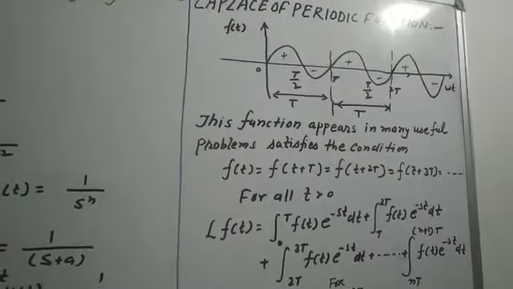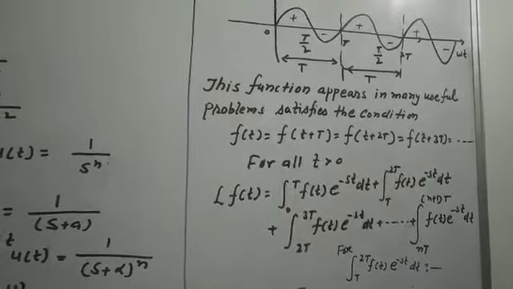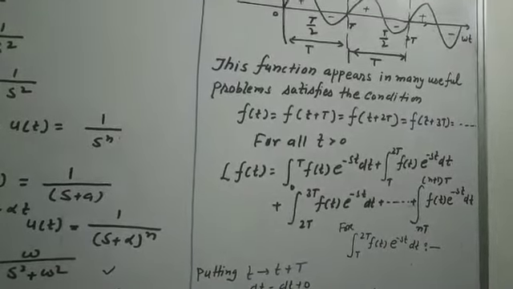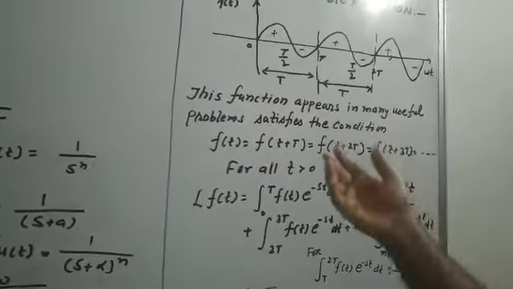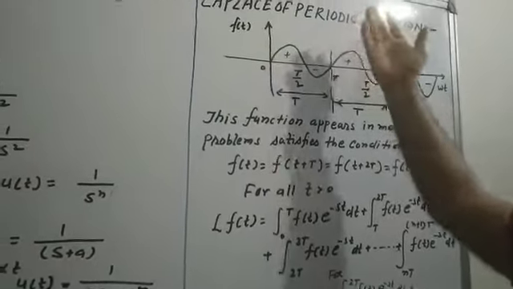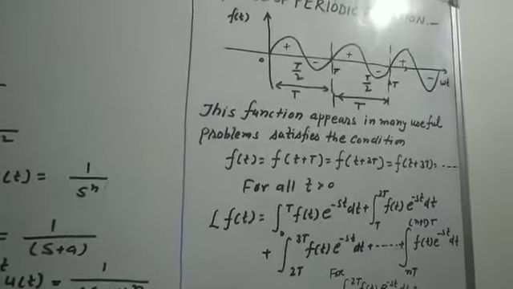There may be so many types of repeating functions: maybe triangular, rectangular, sawtooth, trapezium, any type of repeated periodic function which repeats after a certain interval. That function is known as a periodic function. You have to find the Laplace of a periodic function.